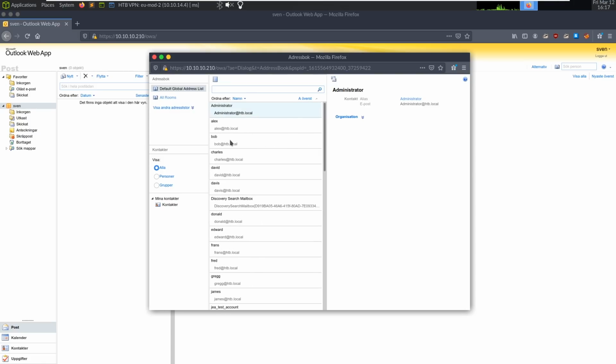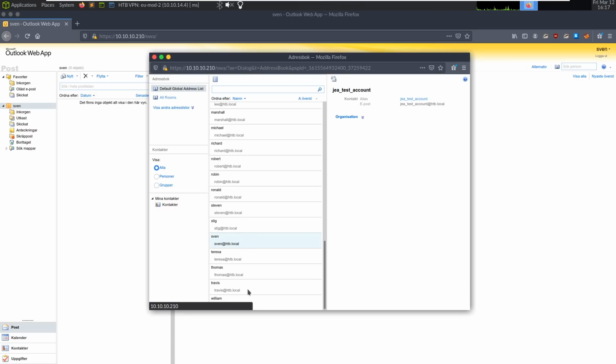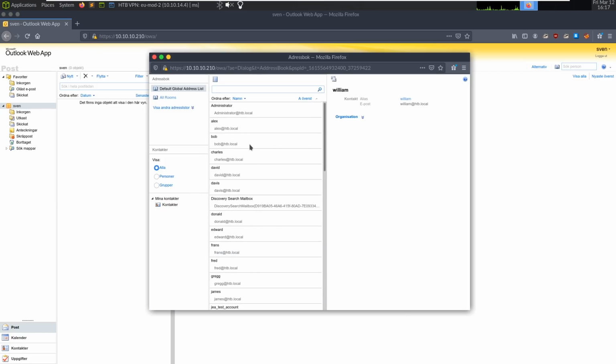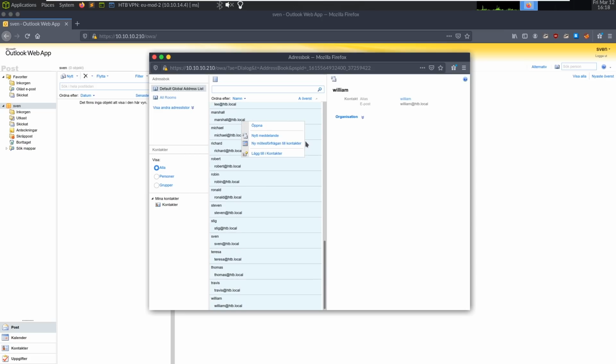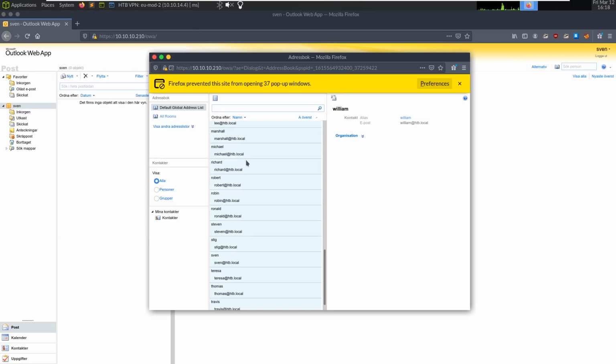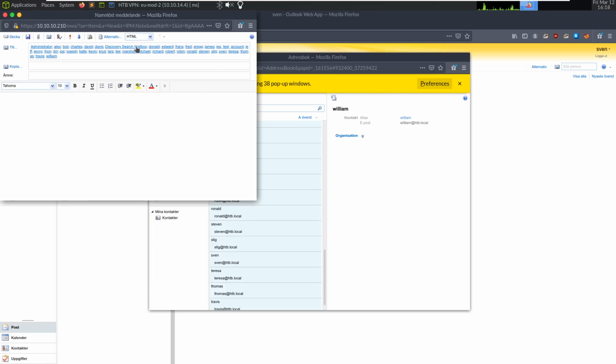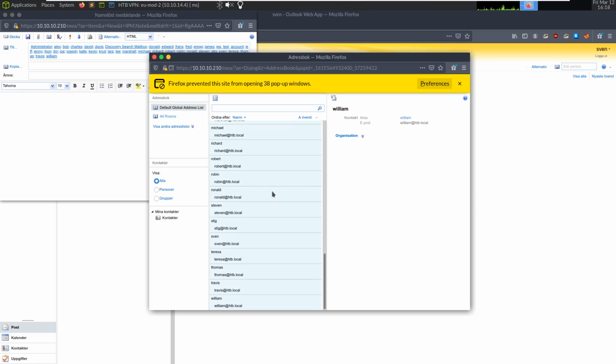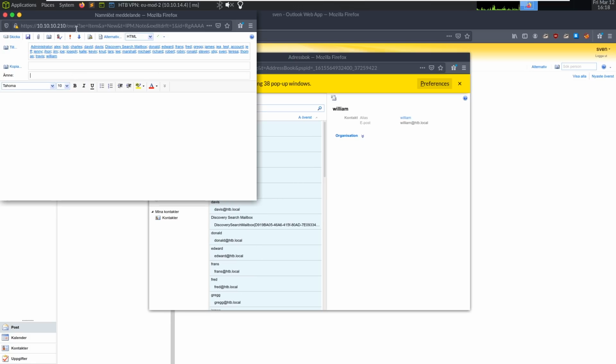It looks like there's multiple formats for names. Like Bob is Bob. We had some like, yeah, James, JEA test account. Weird. Sven is Sven at Hack the Box. Oh well. Looks like the account name is different than the username. But we can just right click this. Maybe copy, Control-C. What does this do? No. I don't want to open like 100 windows. Mail. There we go. So that's a way we can potentially email all the accounts, because I think that got everyone, and we can send them a message.